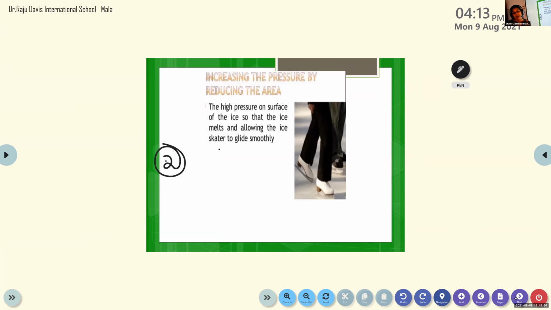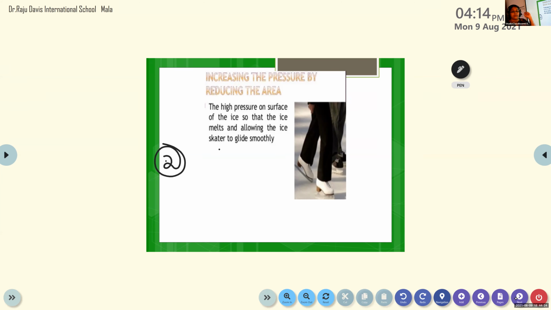So in that also, what is the speciality of the ice skating shoes or device? The reason is that once you stand on it, because of the pressure exerted by the feet of the skater, the ice starts melting. So naturally, what will happen? The water on the ice starts flowing. With that, the person starts gliding. He starts to glide smoothly. This is the same thing that can happen when you skate on the floor.